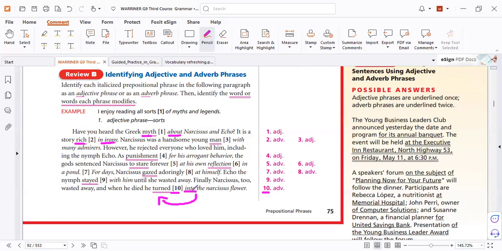So this phrase must be after what? It modifies, so it is in the correct place. Here it modifies a verb, so we call it an adverb prepositional phrase. In the test, we will not ask you for the name, adjective or adverb, but we will test the meaning. Is it in the correct place or in another place? So we check the meaning.